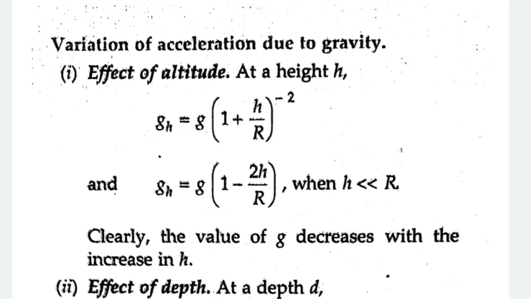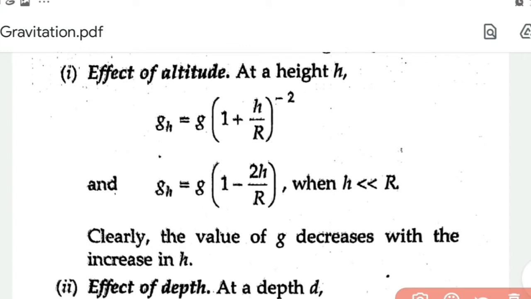Now, variation in acceleration due to gravity due to altitude. Altitude means at a height h, the value of g is given by gh is equal to g into 1 minus 2h by r, where h is very much less than r.